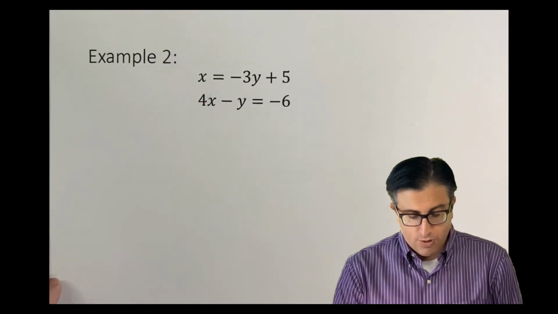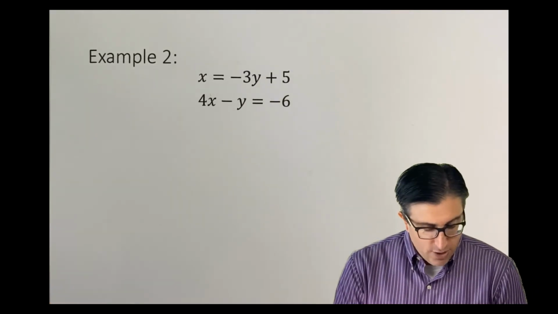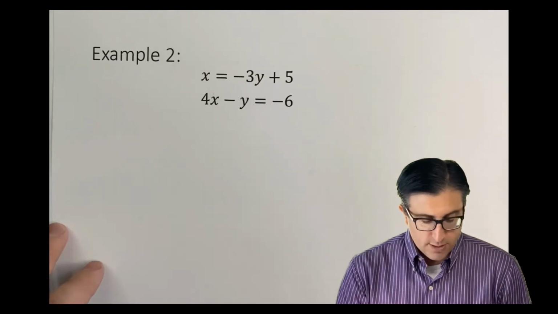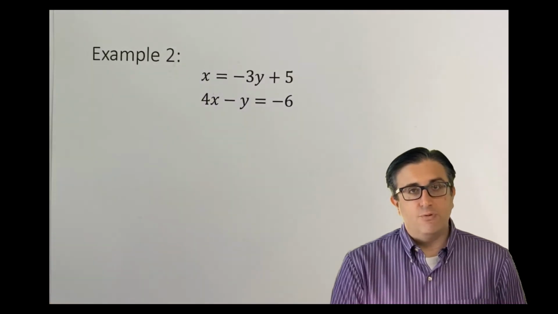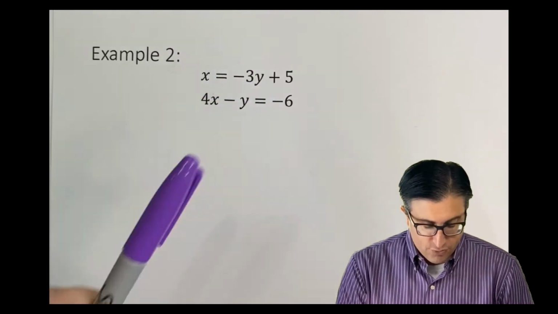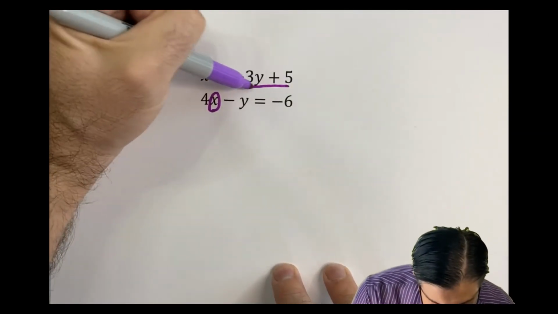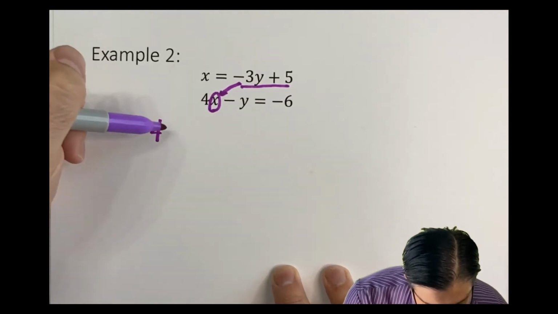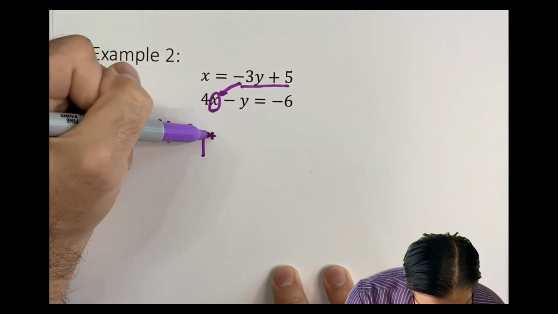X equals negative 3y plus 5, and 4x minus y equals negative 6. I notice that x is completely on a side by itself. That hints towards substitution. I see that x is the same as negative 3y plus 5. So I'm going to replace this x with negative 3y plus 5. So 4x gets replaced, substitution, with negative 3y plus 5.